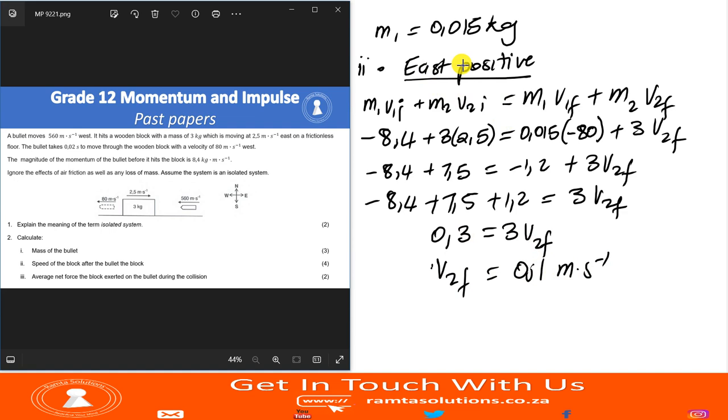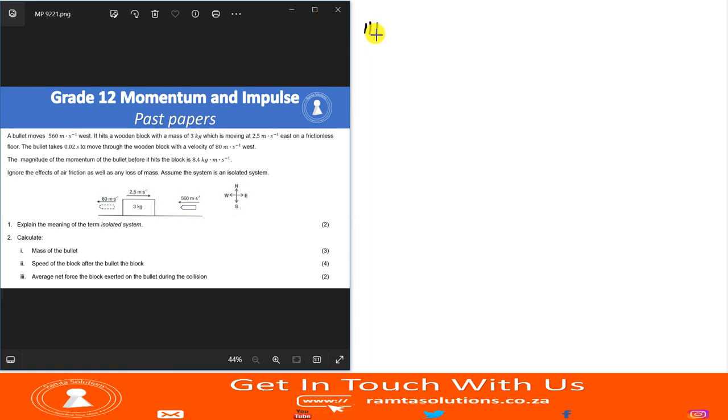Okay. All right. Now, let's go to the third question. Roman figure 3 says the average net force the block exerted on the bullet during the collision. Guys, something that you should know is this. At the end of the day, the block is going to the right, or eastwards, and the bullet is going to the left. So whichever answer you get, make sure that eventually it makes sense to you.